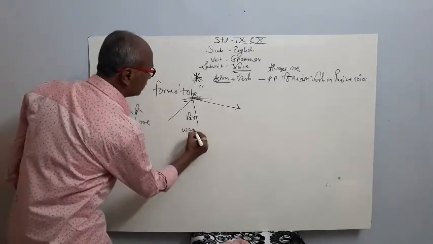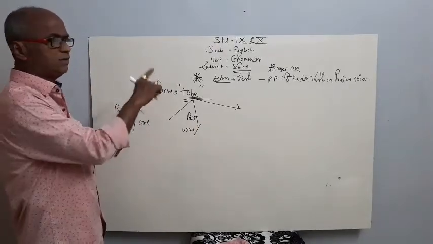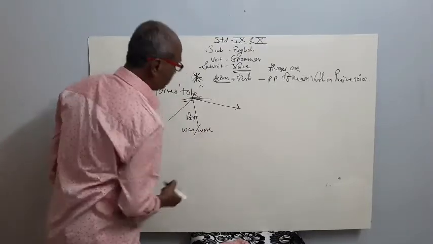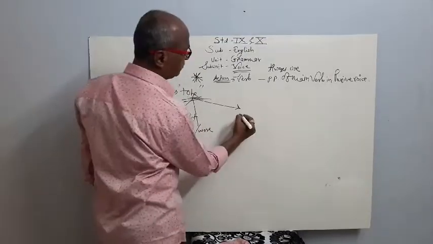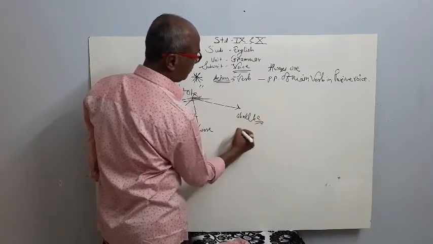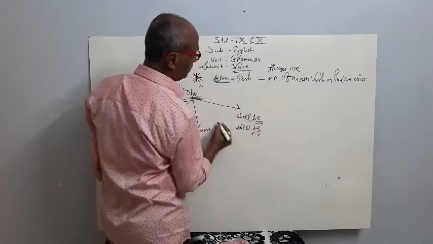You know it very well, but I would like to revise it for your convenience while learning voice. Was or were, and in future tense it is shall be or will be.